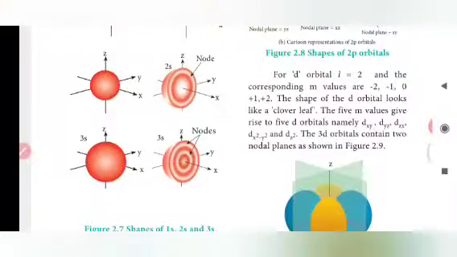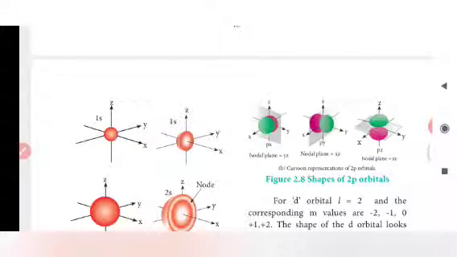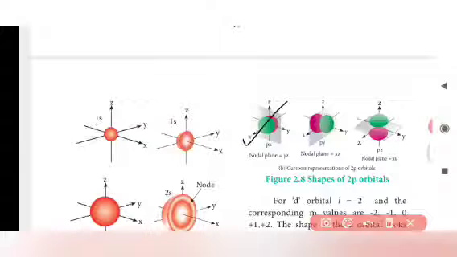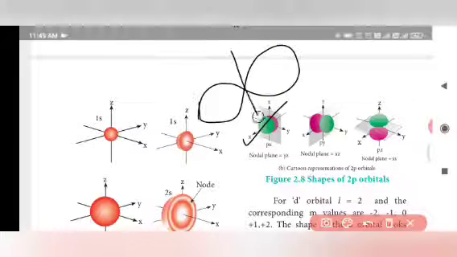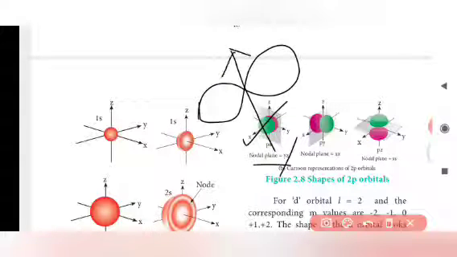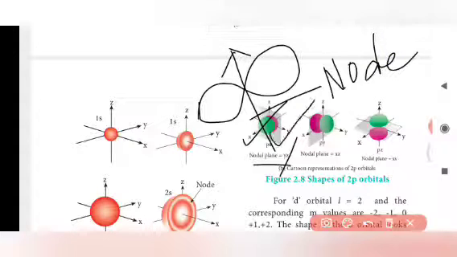Here, by taking the 2p orbital, this is called a p orbital. We have one nodal plane between the y and z axis, corresponding to the 2p orbitals like this. The structure of a p orbital is nothing but a dumbbell shape. Here we have a node between these two lobes. Like this structure, this is called the structure of a p orbital.